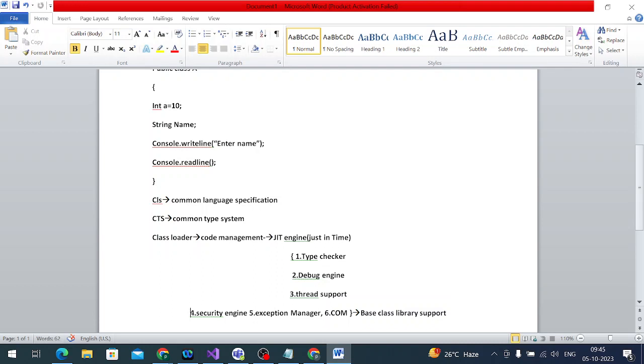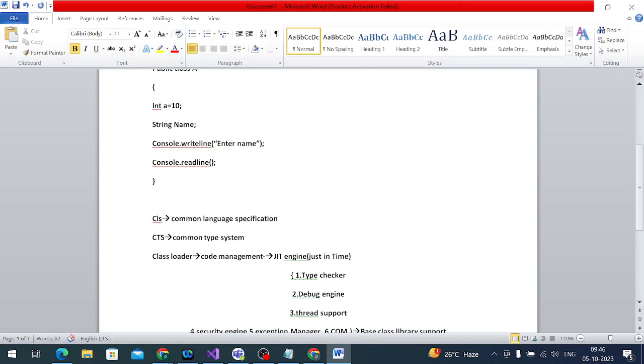So for the base class, for example, I'm using an integer kind of data type. In the above example, we are using int a equal to 10. Now, int a equal to 10: what is the base class of the integer data type? What is the base class of integer? Numbers? No, no, I'm asking about CTS, not that. Just think yourself. Variable a, sir. Why am I asking this question?